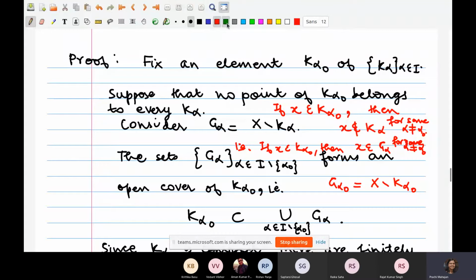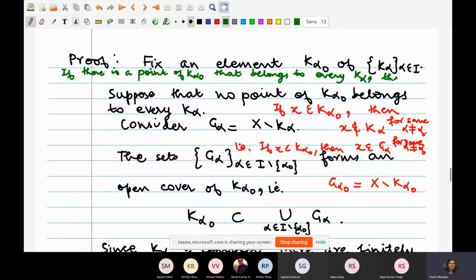Let me write that down in green. So if there is a point of K alpha naught that belongs to every K alpha, then that point would be in the intersection of this collection, correct? So we are done. So then we are done. I'll just write that here.